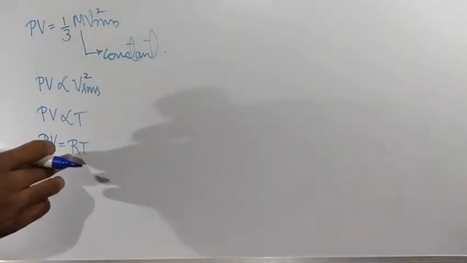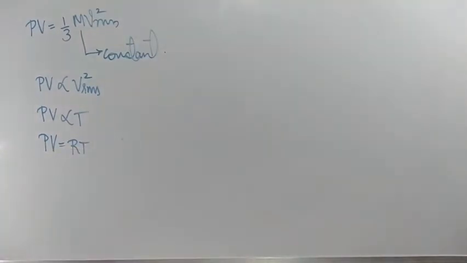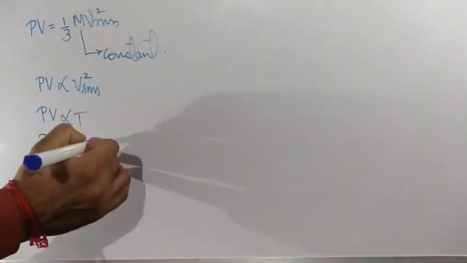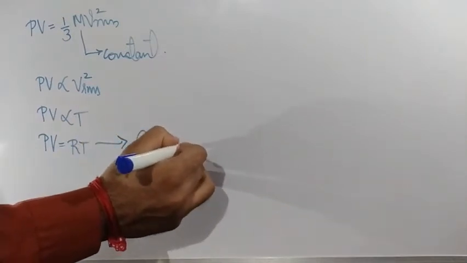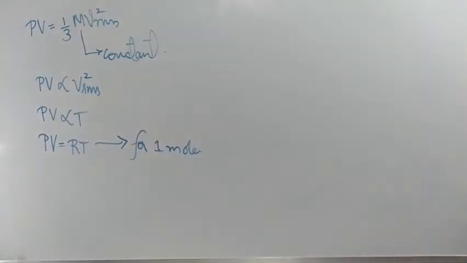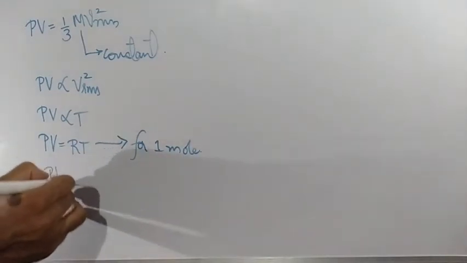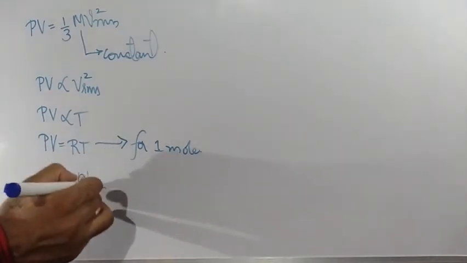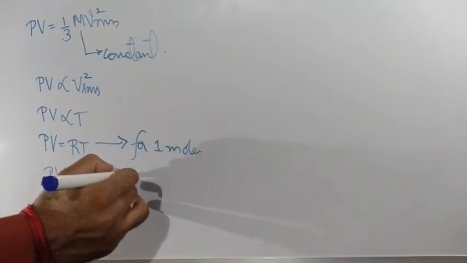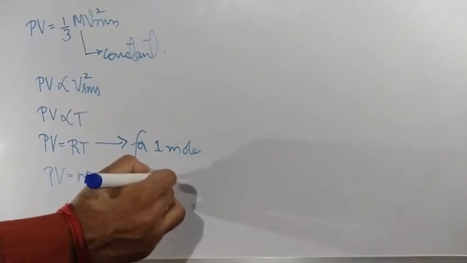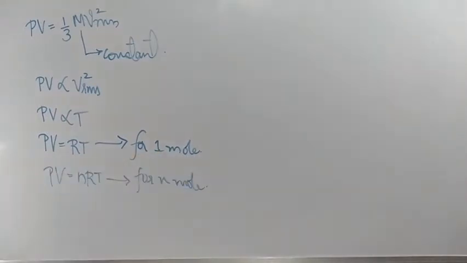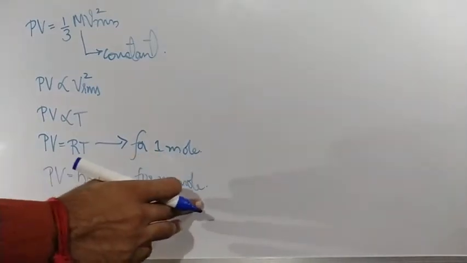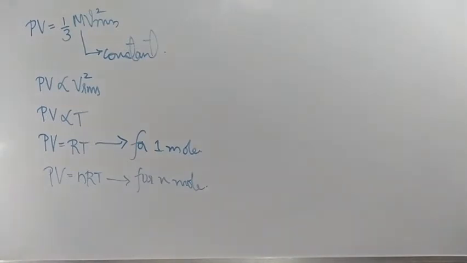PV is equal to 1 time RT. This equation is for 1 mole. For n moles, we can write PV is equal to nRT. This is for n moles. Clear? Shall we go to the next step?